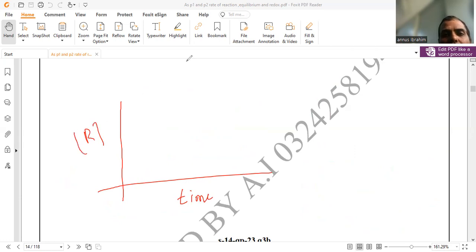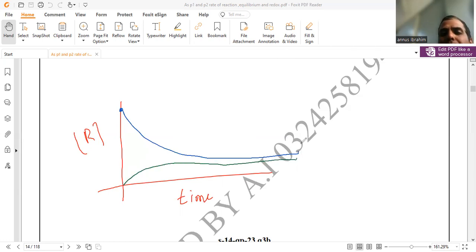Here is one more graph which also shows slightly more features about chemical equilibrium. For example, initially we have the reactant in a certain amount, and after the reaction starts, reactant particles are converted into product. So the reactant amount decreases over a certain interval of time. There is no further change of the reactant particles because the reaction has achieved the equilibrium state. Maximum reactant particles are converted into product. And simultaneously, the other direction is also possible. The product, definitely, initially at zero, starts to form.